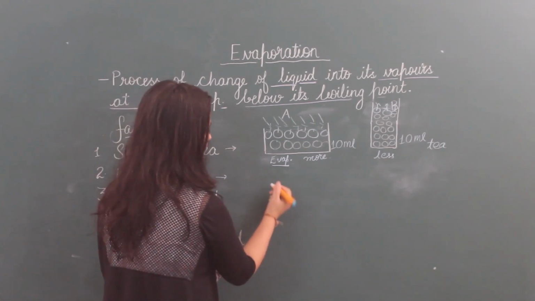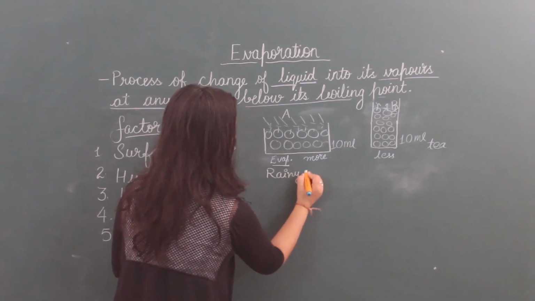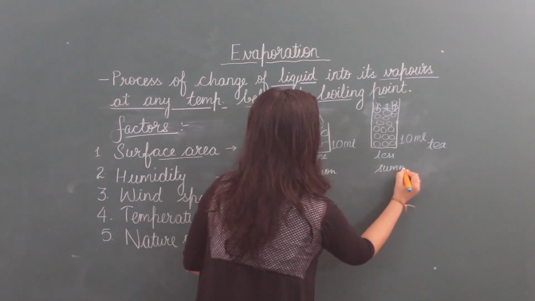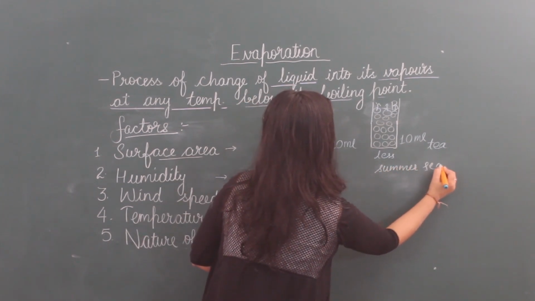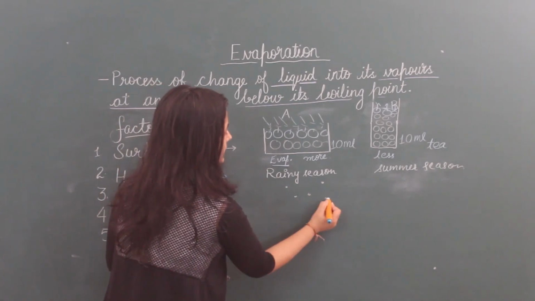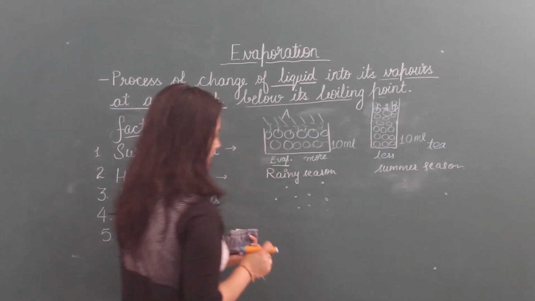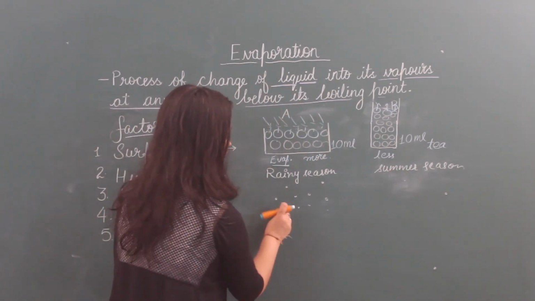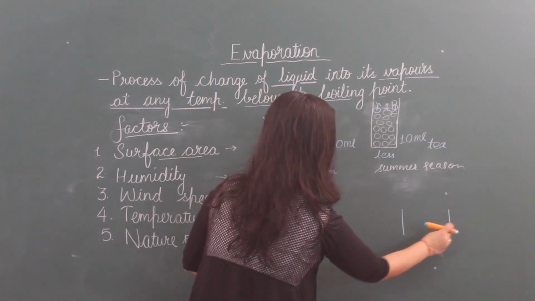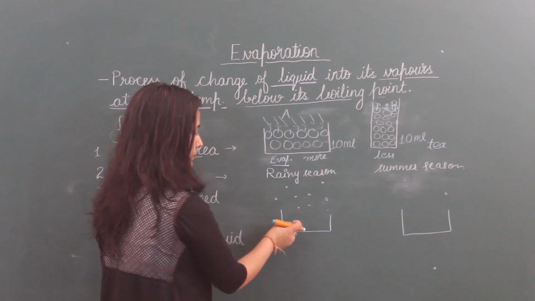So what's happening? Here I am taking the case of rainy season and summer season. In rainy season, these are the humidity particles, and in summer season humidity is less. So I am taking containers of the same surface area. Now surface area is the same.